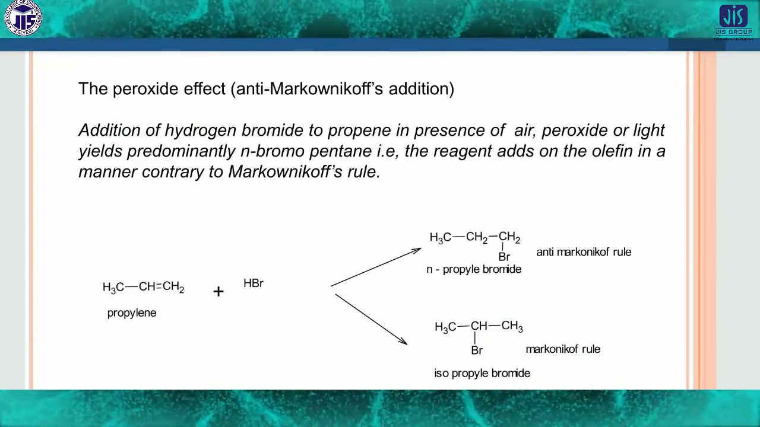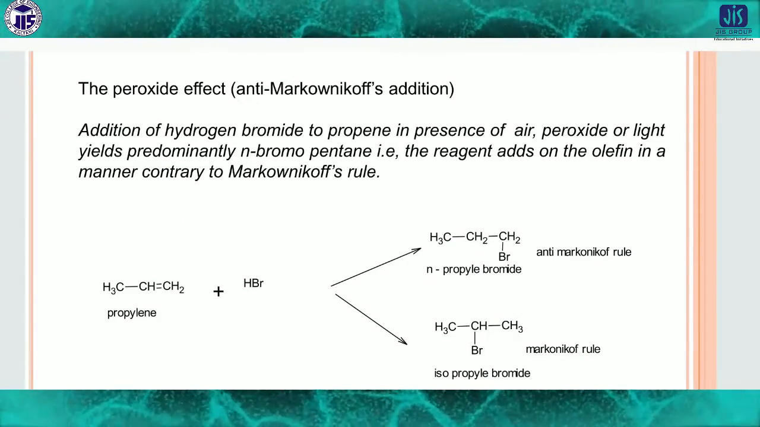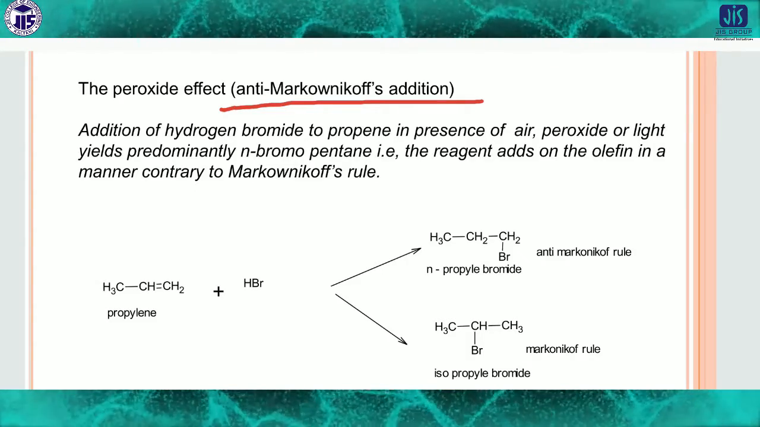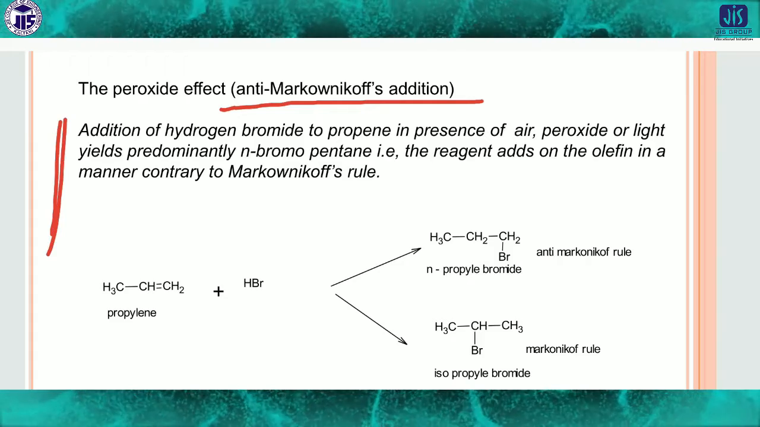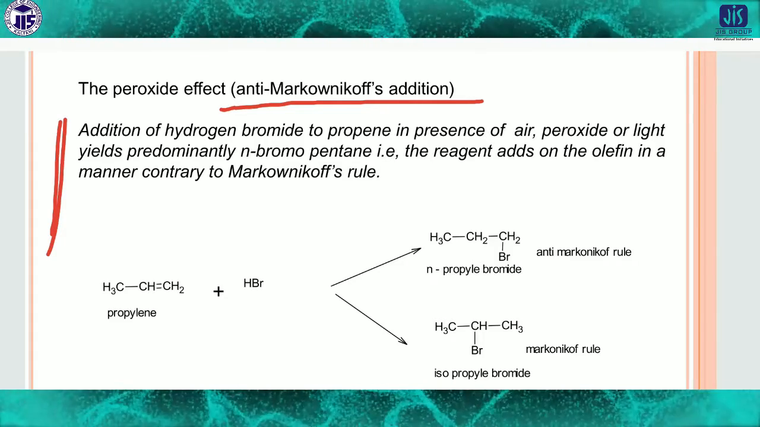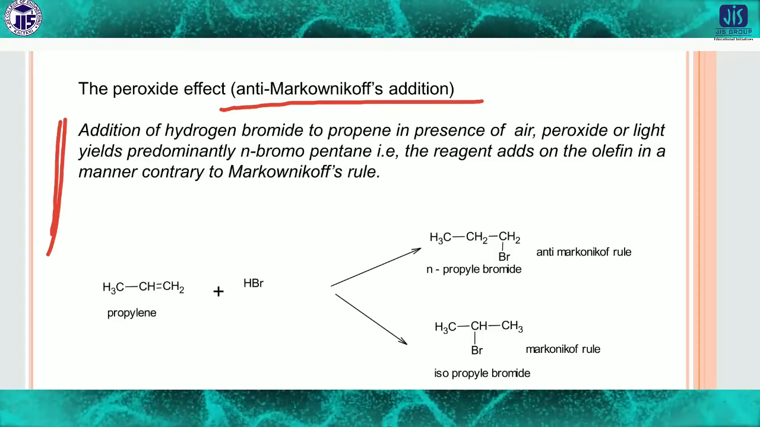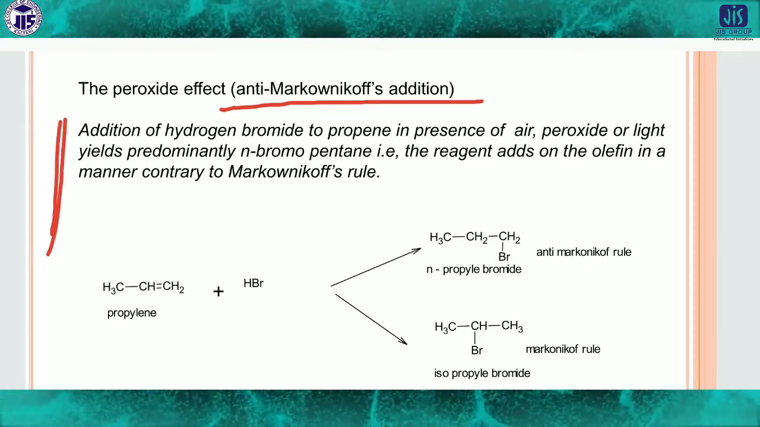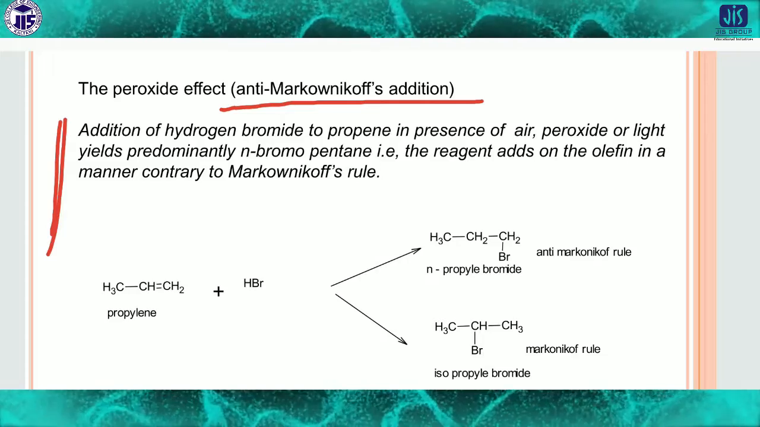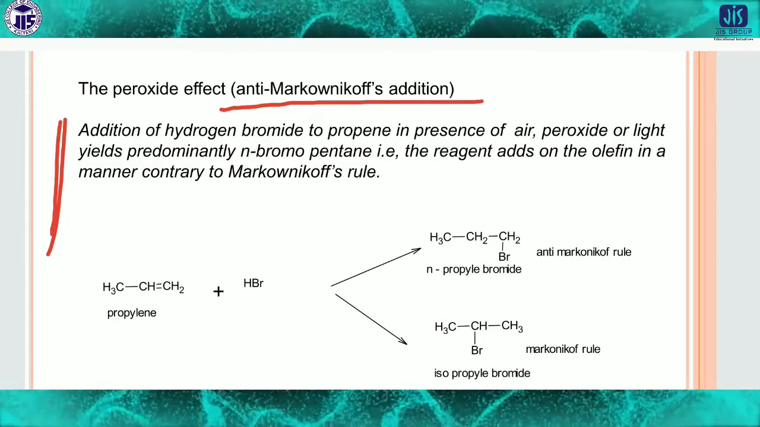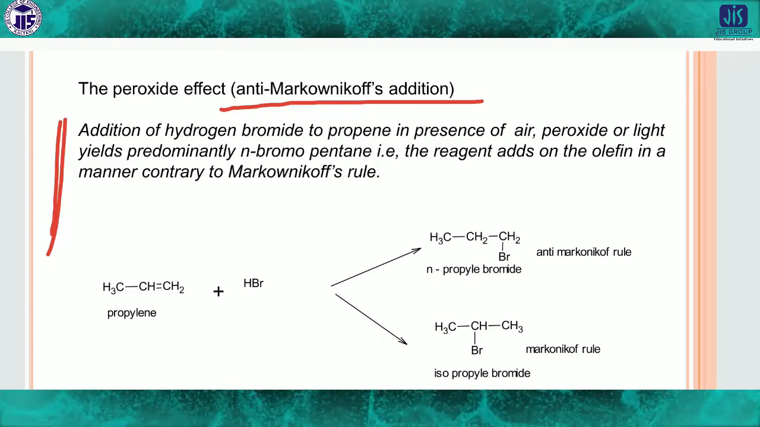The exceptions are also present, and this is called the anti-Markovnikov rule. Now what is the anti-Markovnikov rule here? If the opposite thing happens, then it is called the anti-Markovnikov rule. That means if the carbocation is not produced on the more substituted carbon atom, then it is called the anti-Markovnikov rule.